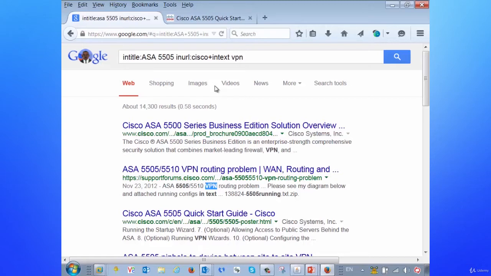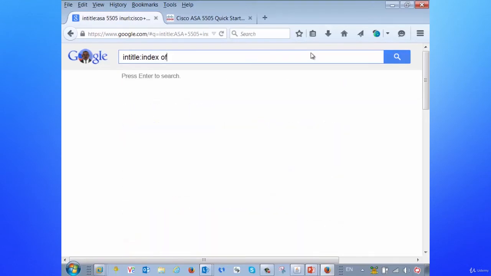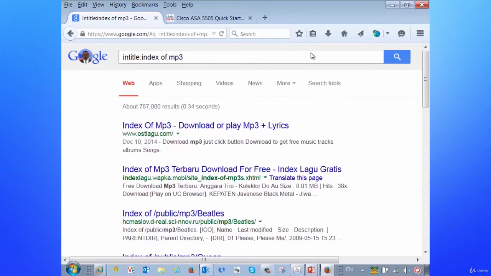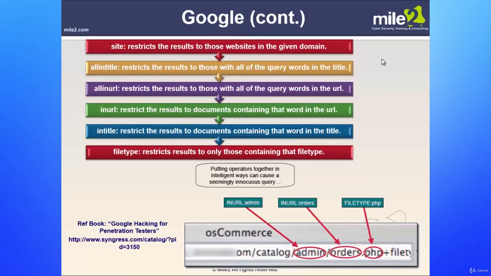Right, so you definitely can find out some of these things. A lot of times we're looking at things like, for instance, index of MP3 or something like that. All right, so we can check out specific things within that. So again, that's going to be pretty straightforward when it comes down to using some of the Google type stuff.